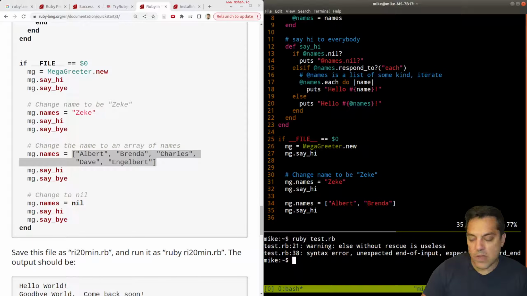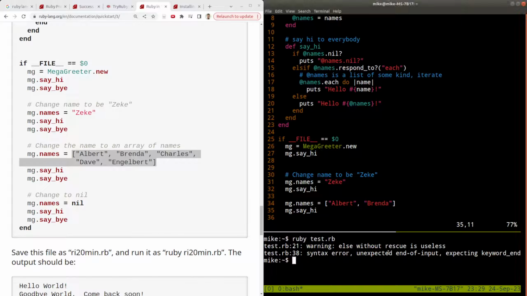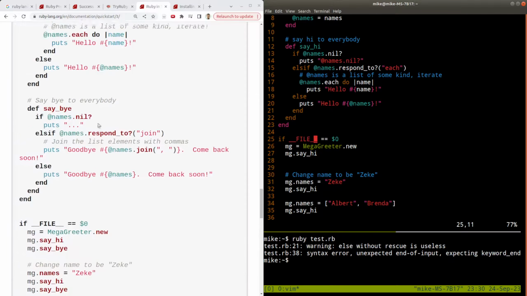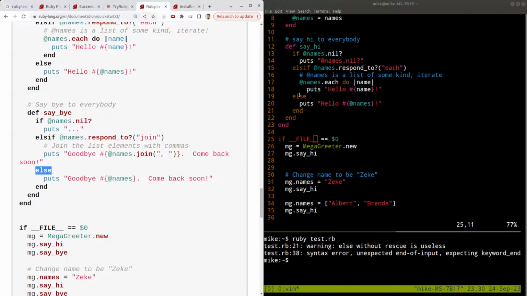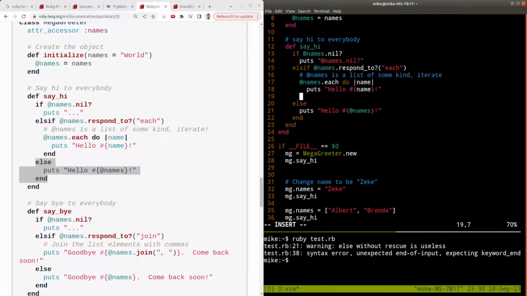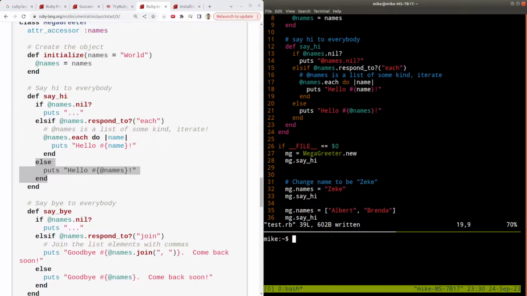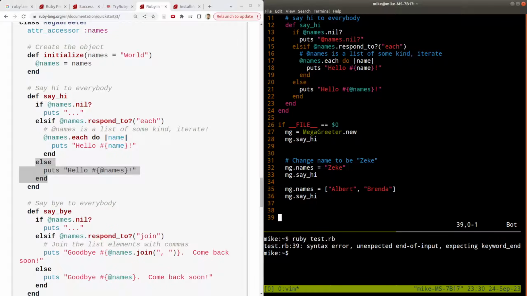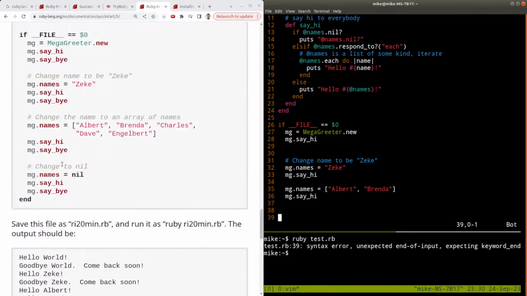Warning. I'll get out of the way here, see if you can follow along and find it. Warning, else without rescue is useless. Okay, let's see what we did here with our else. Else puts. Probably something with my loop or something. Else puts. Oh, I need an end here for my loop. That's it. End. Okay. Let's see. Does that work? Syntax error. Okay, at line 39. So I have my if, and I probably need an end here. Yep.